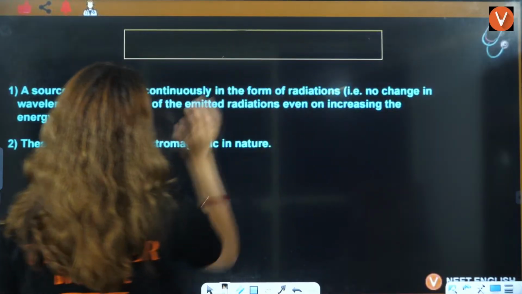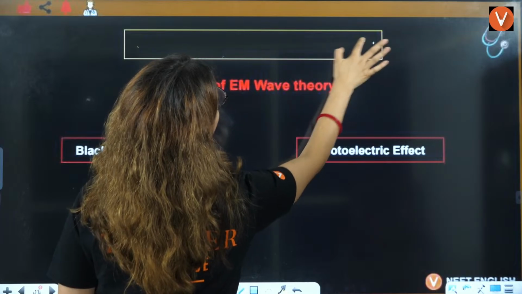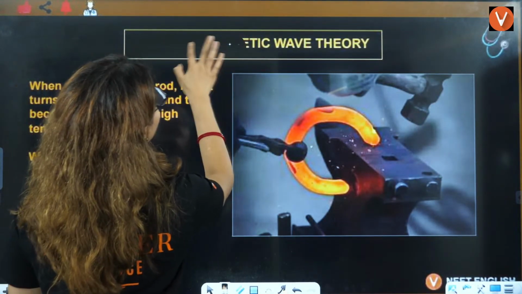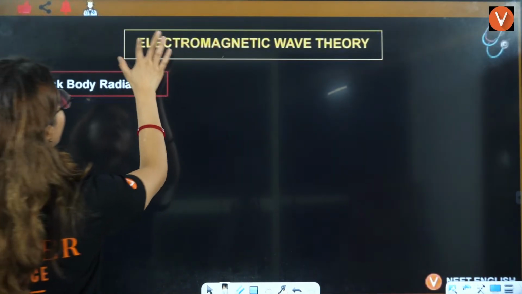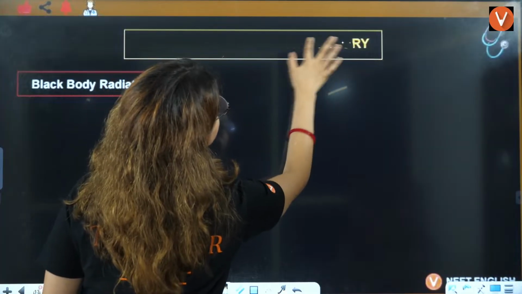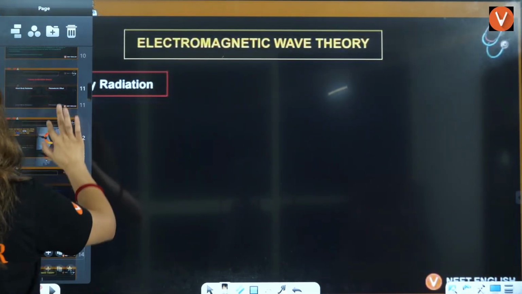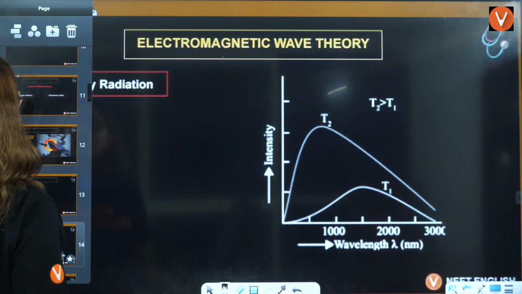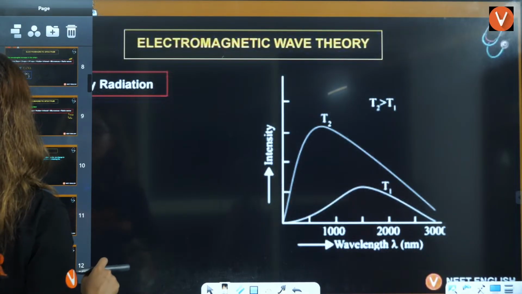So now guys, we have our second topic, that is black body radiation. Now tell me how many of you are ready for it? How many of you are ready for black body radiation? Because it's a very interesting topic, right? I'll just erase it here because I know there might be some confusion because of that. Okay, so now let's talk about black body radiation.